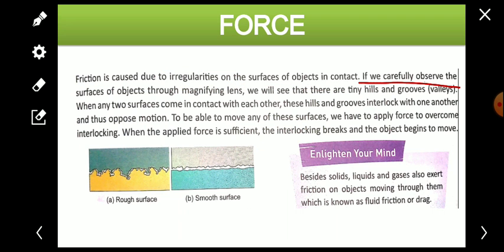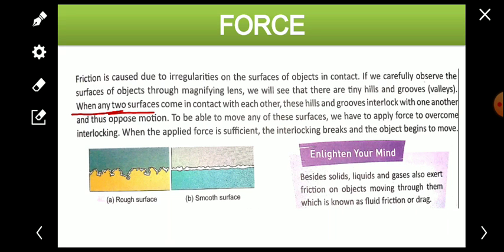If we carefully observe the surfaces of objects with the help of a magnifying lens, we see tiny hills and grooves, very small.